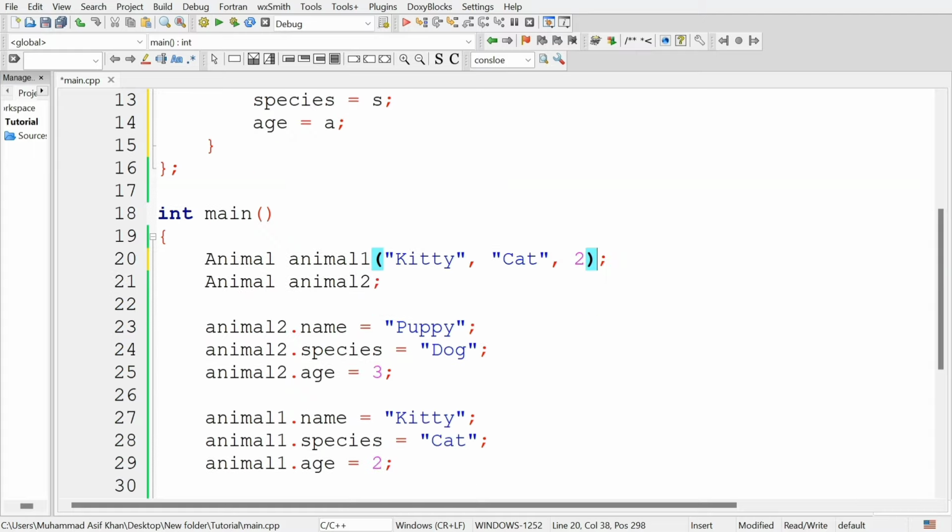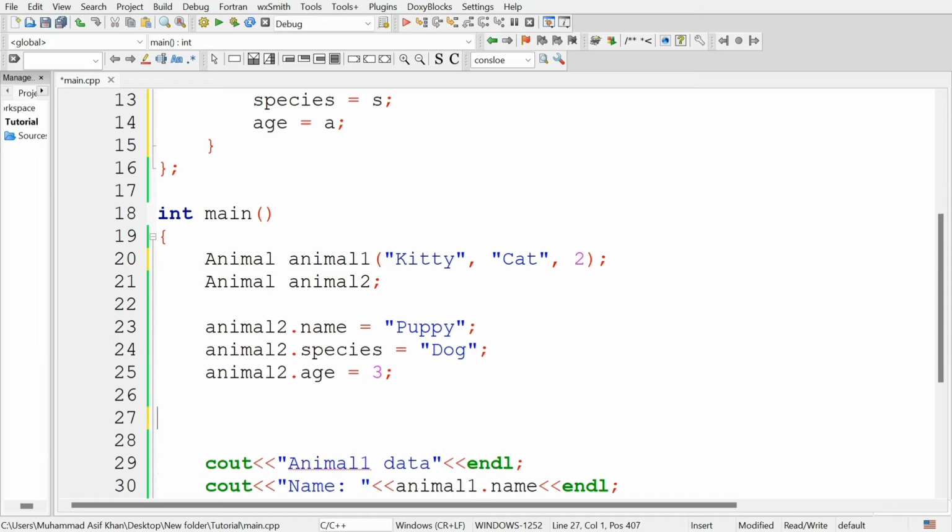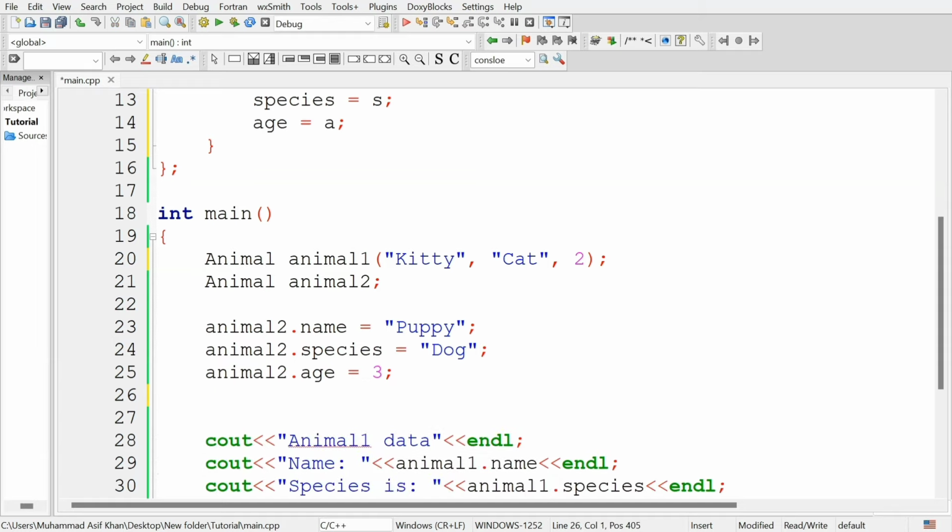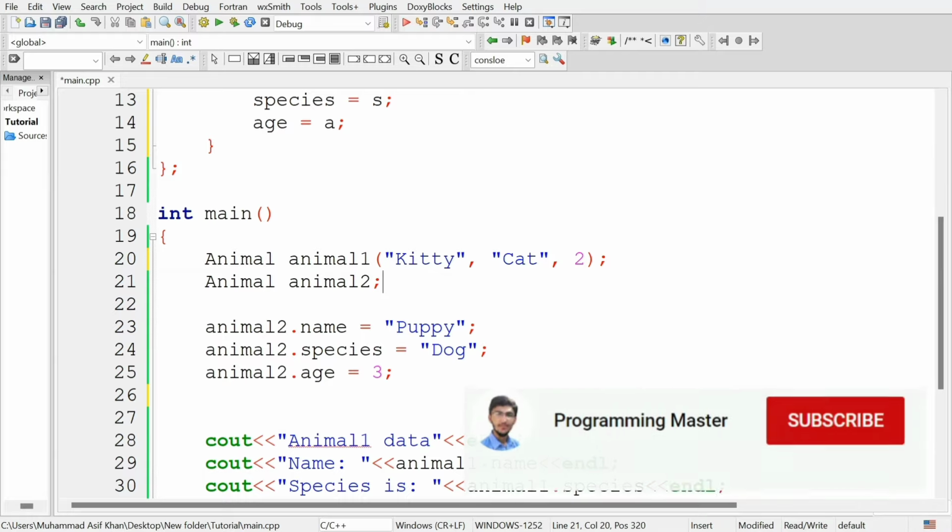Now if I remove animal1.name equals, animal1.species equals, animal1.age equals something, and I initialize animal1 using the constructor, this will work similarly to manually setting the values, but it saves time and saves us from manually setting the values for attributes.